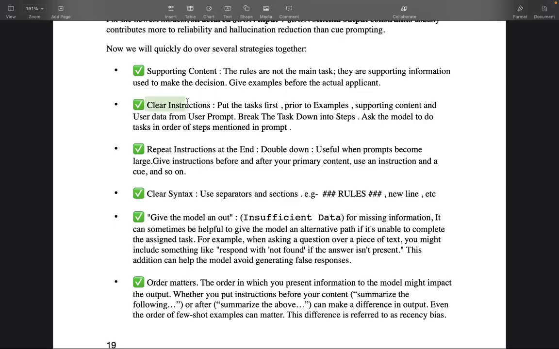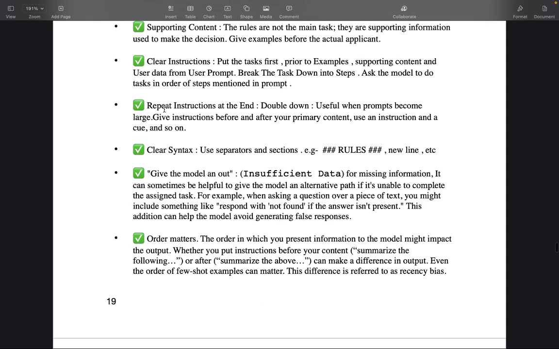Clear instructions: put the task first, prior to the examples. Supporting content and user data you keep only in the user prompt. Break the task down into steps. I haven't shown you in the instructions how to break your task down into steps, but that's a good strategy for giving clear instructions to AI models. Ask the model to do the task in the order of steps mentioned in the prompt.